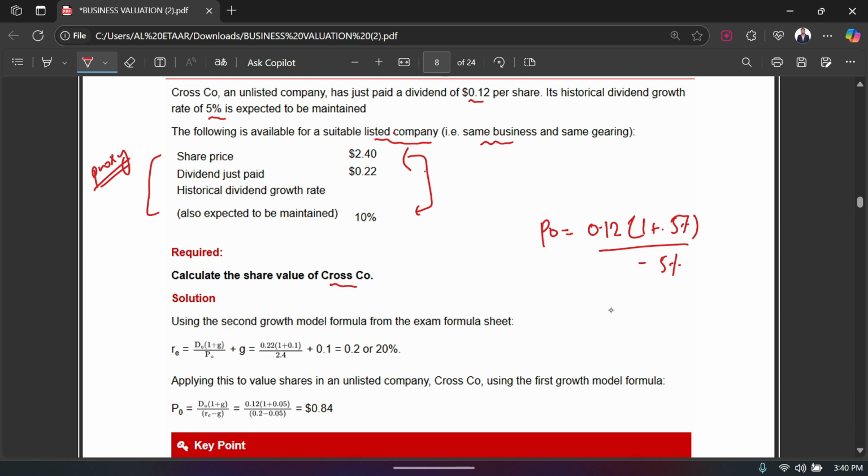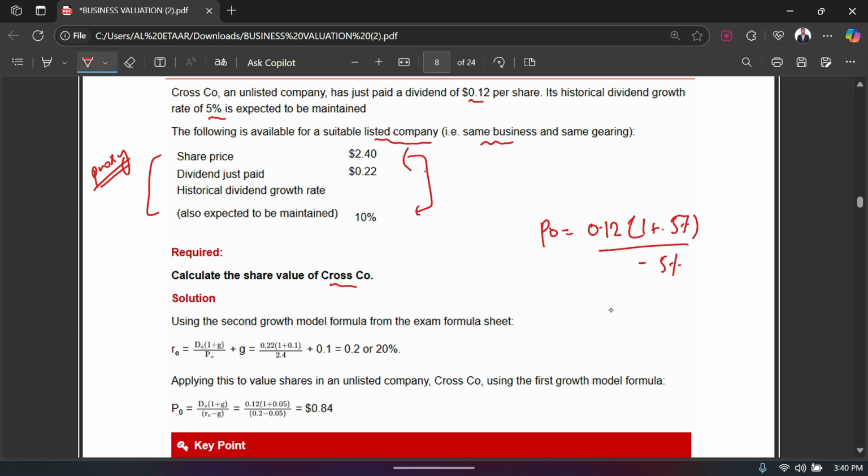So if there's an investor and his required rate of return from this company is, for example, 5%, now this company is from the same industry, so I can take that required return for my company also, right? It's fair, and that's exactly what we do. That is exactly what we are going to do here.